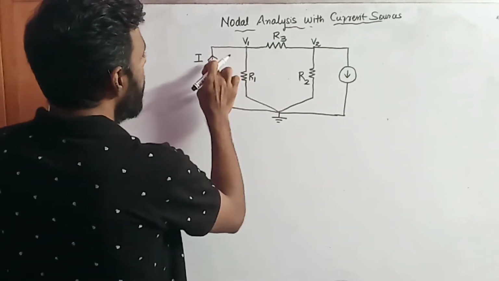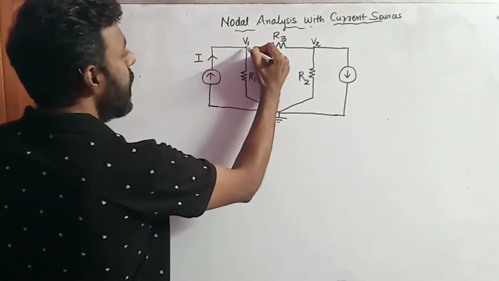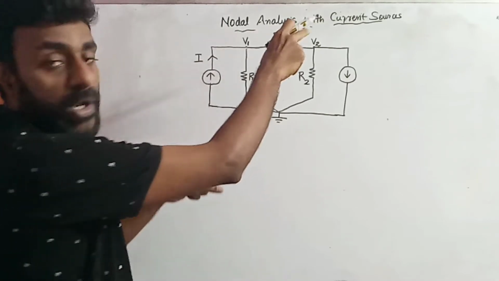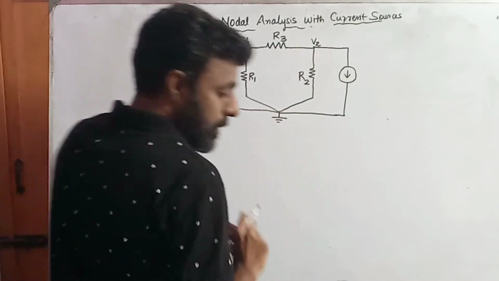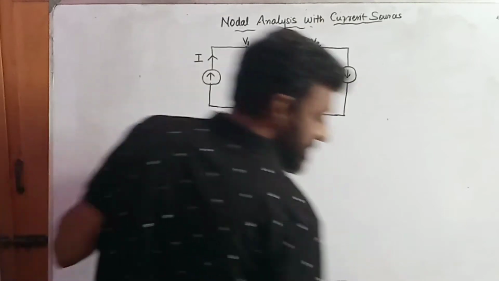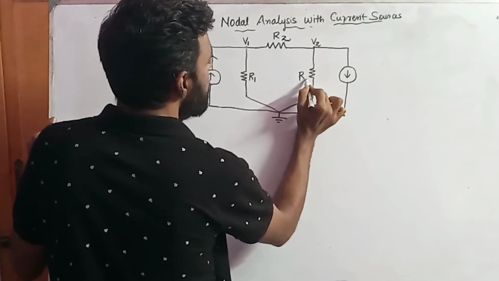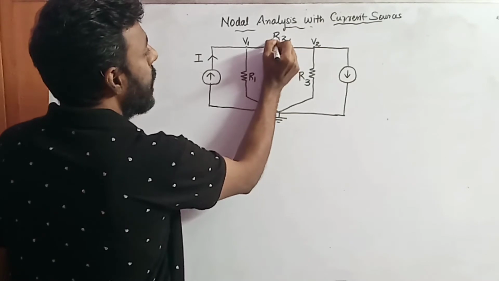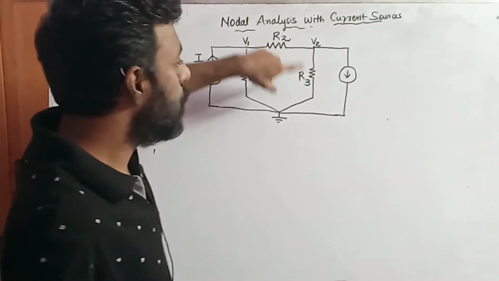So now this current source will produce a current, and that current will reach this V1 point, and here the current will bifurcate into two different branches. For better understanding, I'll keep this point as R2 and this resistor value as R3. In order to avoid confusion, I am keeping this as R2 and R3.